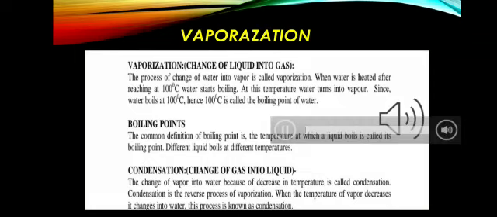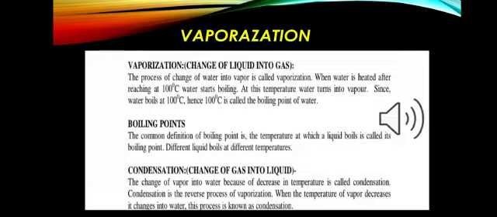Now, vaporization. What is vaporization? It is simply the change of liquid state into gaseous state. Or we can say it's the process of change of water into vapor. I'll give one example. When we heat the water, after reaching 100 degrees Celsius, water starts boiling. Or we can say at this temperature, water turns into vapor. Since water boils at 100 degrees Celsius, that means 100 degrees Celsius is the boiling point of water.